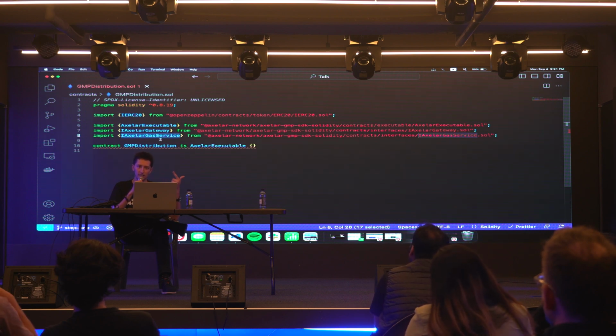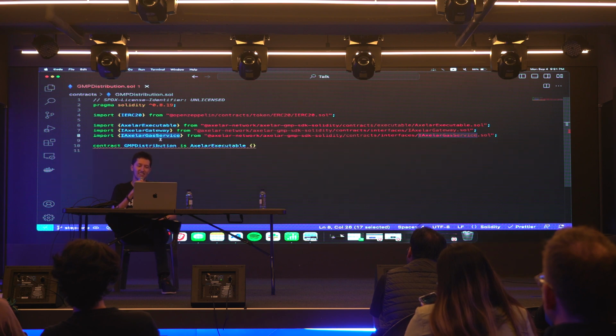We need AXL to pay the gas on the Axelar blockchain, which is kind of sending this message. And then we need Matic, which is the gas of the destination chain. And I don't know about you guys, but it's a pain to have 3 tokens every single time you want to send an interchain transaction. And that's where the gas service comes in.